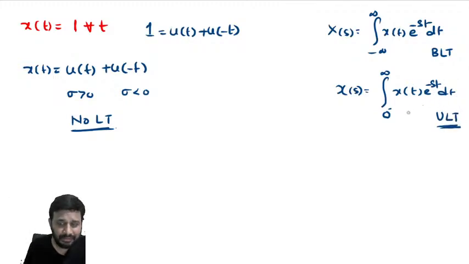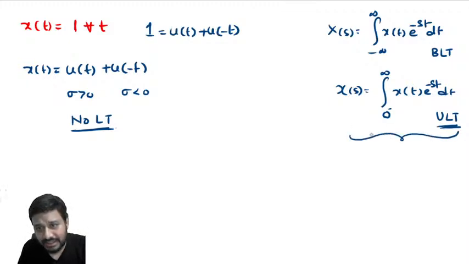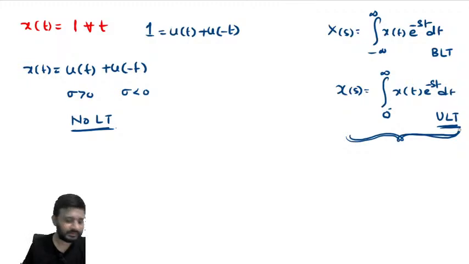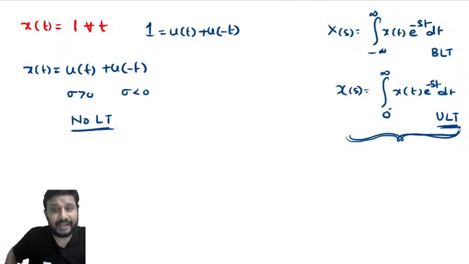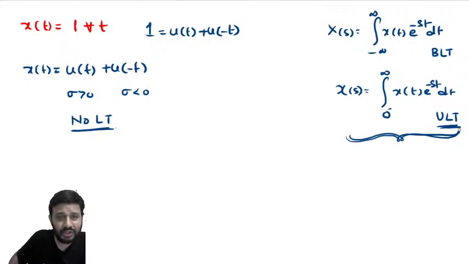In mathematics, the Laplace transform you are going to perform is the unilateral Laplace transform. So the bilateral Laplace transform of 1 does not exist. Anyway, we have a separate discussion on the unilateral Laplace transform, and we are going to discuss it in detail. Coming to the bilateral Laplace transform, where we take the limits from minus infinity to infinity, here the Laplace transform of 1 does not exist.